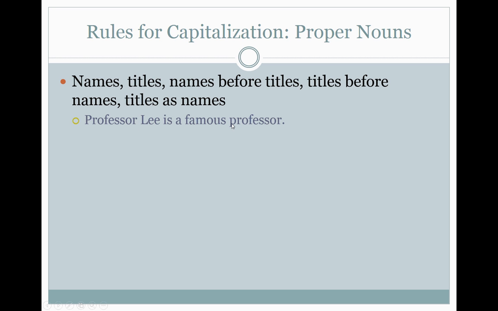Here, professor is just a regular noun, okay? So Professor Lee is the person's name. We capitalize P and L. Aunt Sarah is my favorite aunt. Again, the A in Aunt and S in Sarah are both capitalized because we're calling this woman Aunt Sarah, like it's her full name. So Aunt is her title, capitalized. Sarah is her name, capitalized.